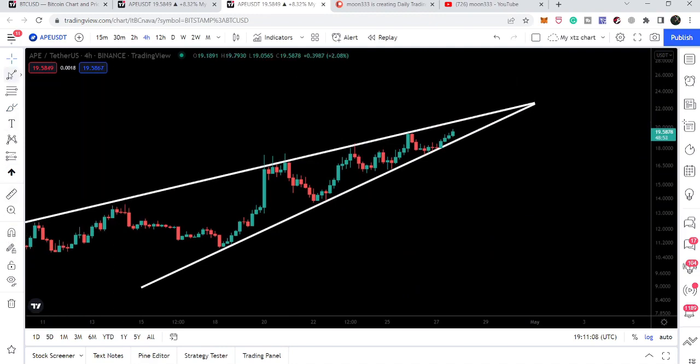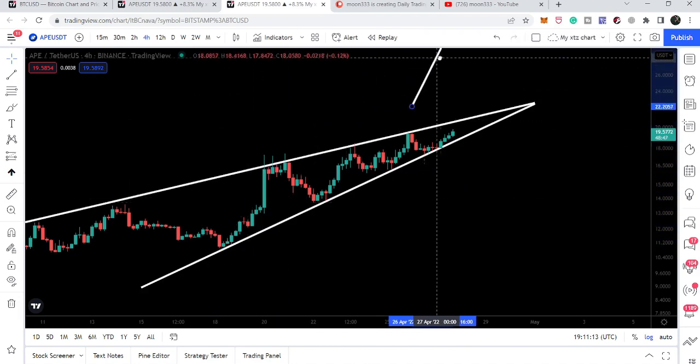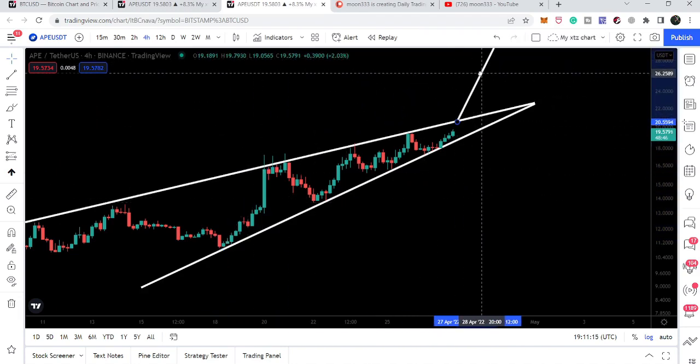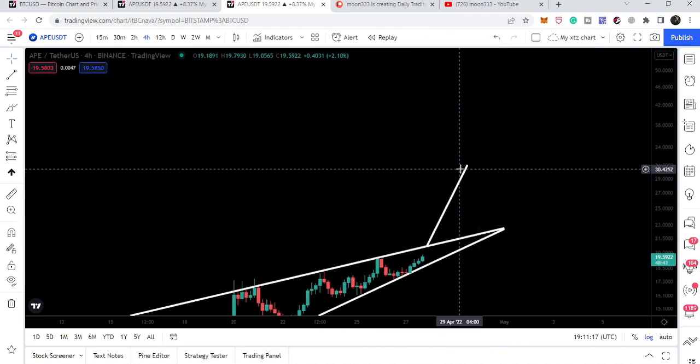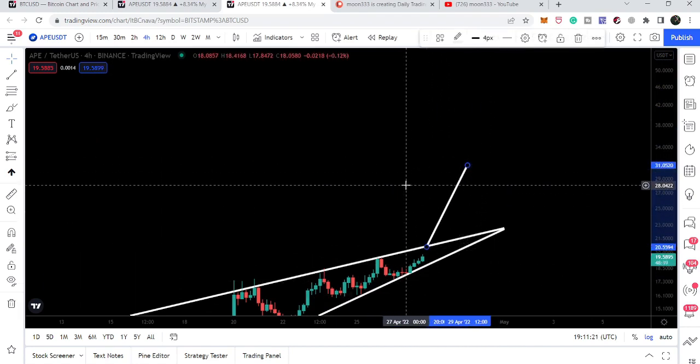For example, if we will have a breakout, then after the breakout we can expect a move. For example, if we will have a breakout from here, that can be approximately $31. So it means that the next resistance can be also there at $30 or $31. That is my prediction, you can say, or I'm expecting that we can find the next resistance there. However, the target for this bullish pennant can be here at $30 to $31.